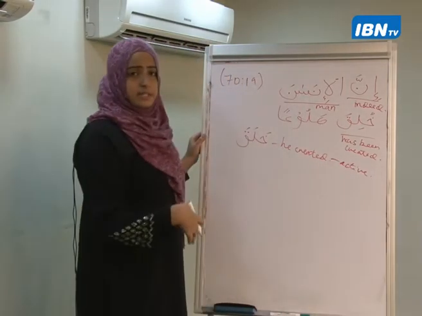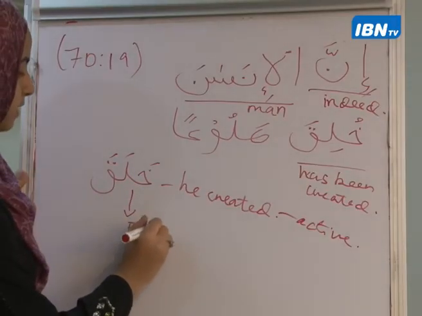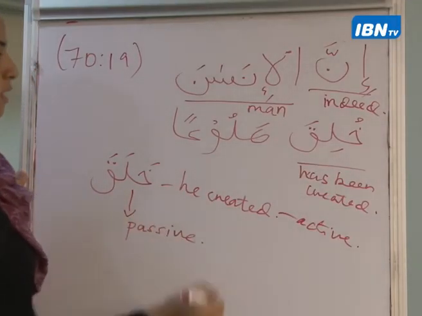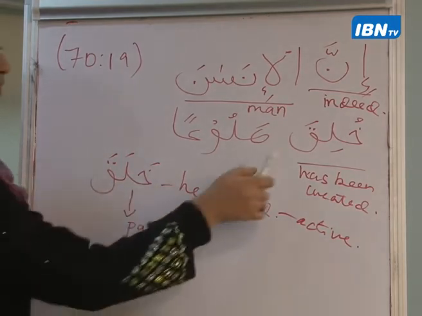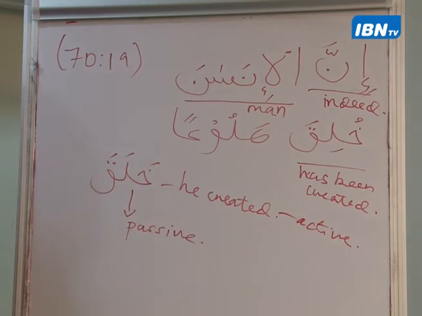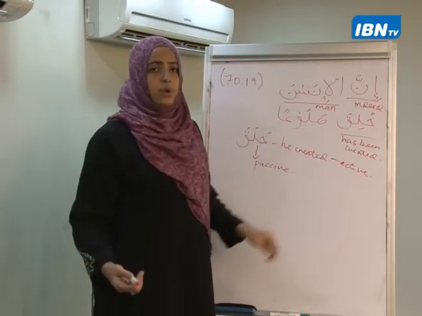But when you change it into a passive form, what's the difference between this word and this word? I have replaced this accusative sign with a nominative sign.